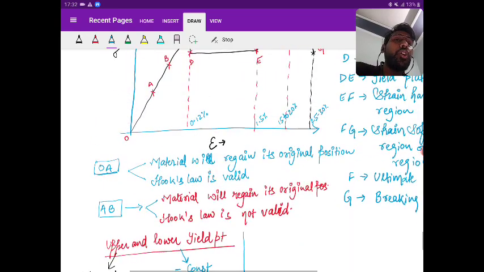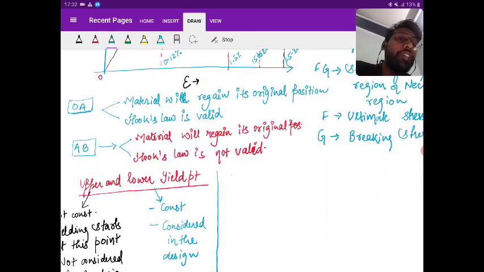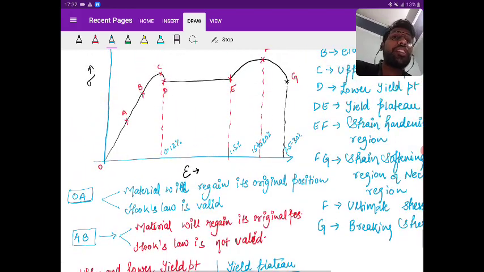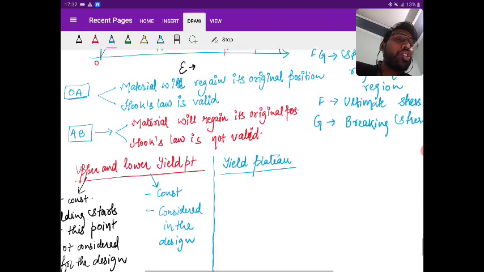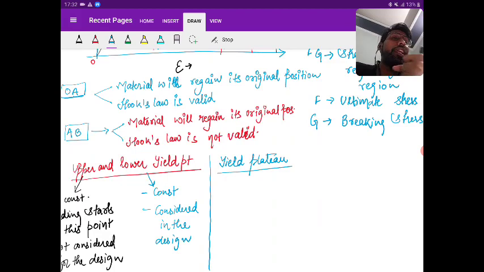Okay, next is the yield plateau, DE. So what is this yield plateau? If you look, the stress remains constant in this yield plateau. Without increase in the stress, there is sufficient deformation. There is continuous deformation that you can see, right? So in the yield plateau, the material gets continuously deformed without increase in the stress, without increase in the load.